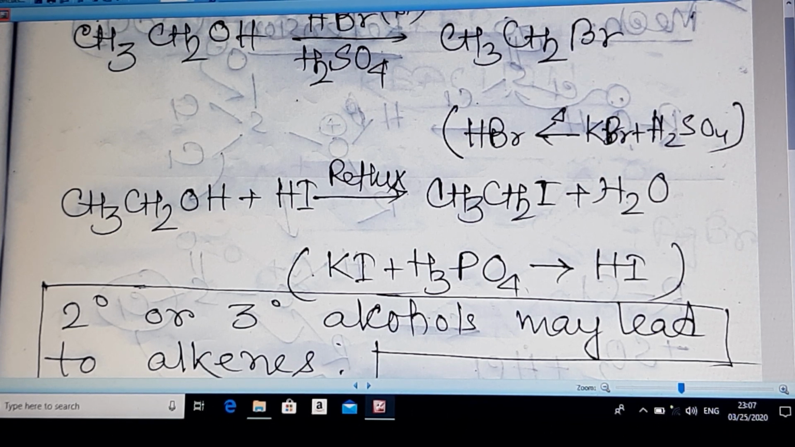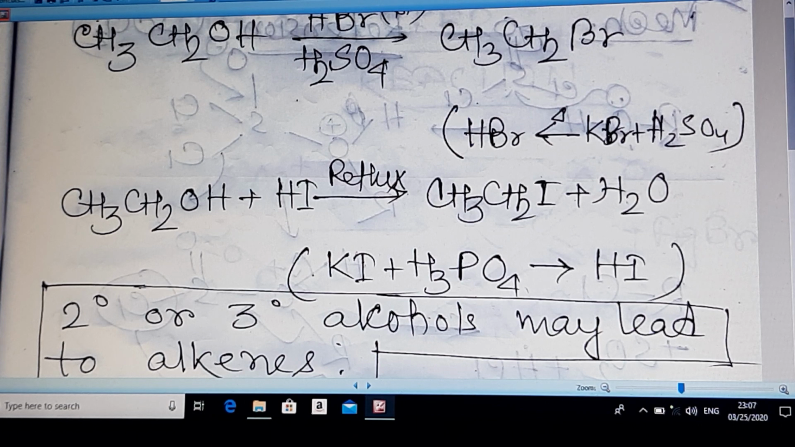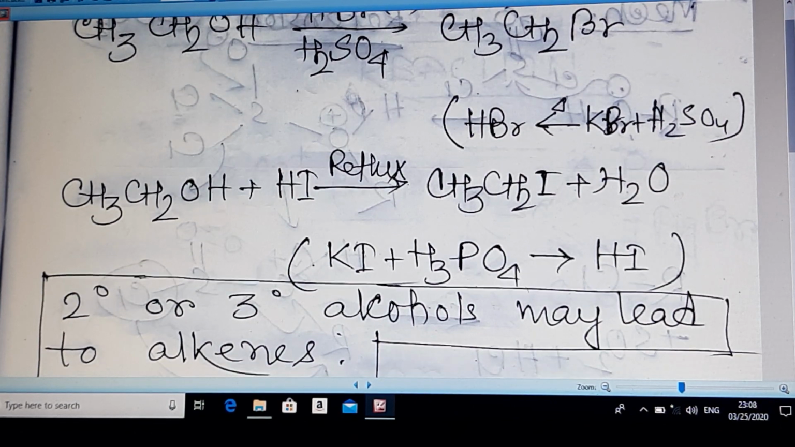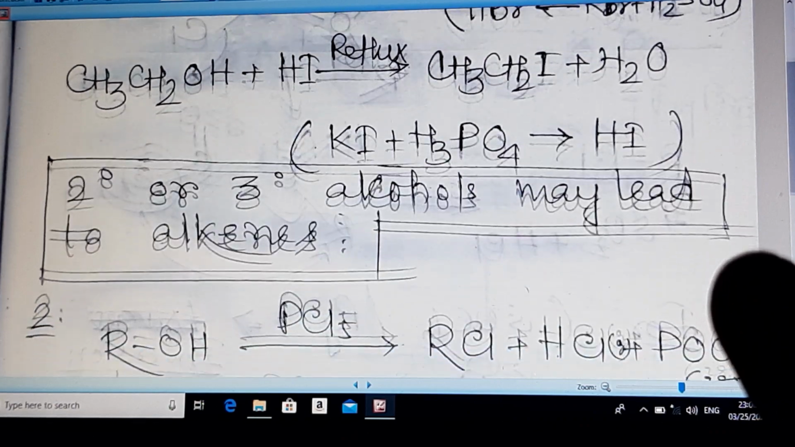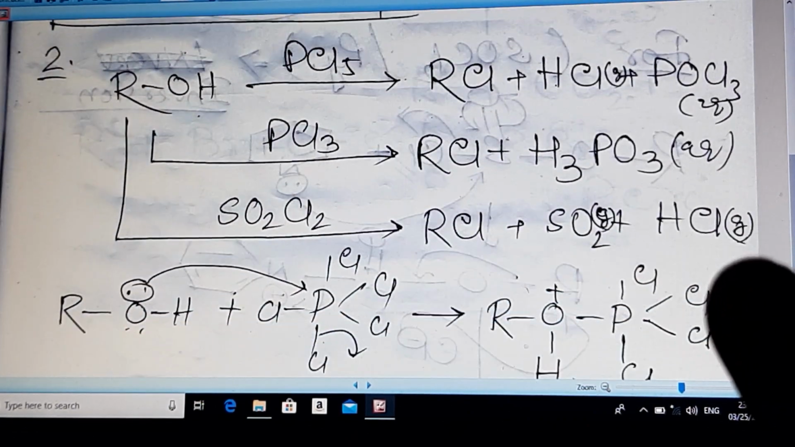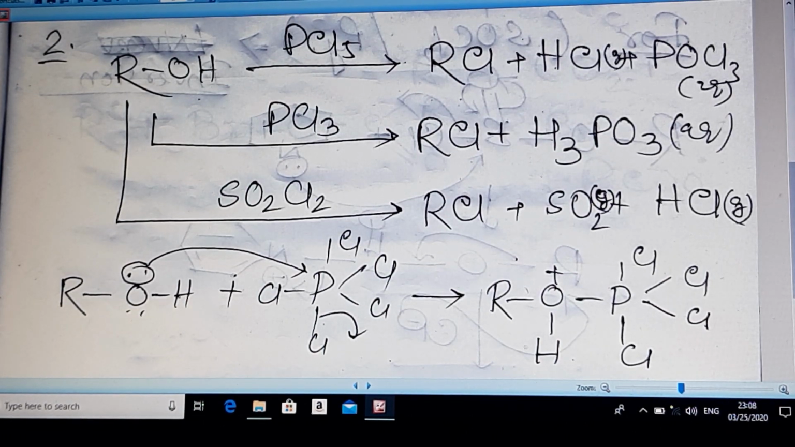If the carbocation is going to be produced, then there are two options. The nucleophile can attack the carbocation to form the alkyl halide, or the carbocation itself can release a proton to form alkene. That's why it is written that it may lead to alkene if the desired condition is provided.